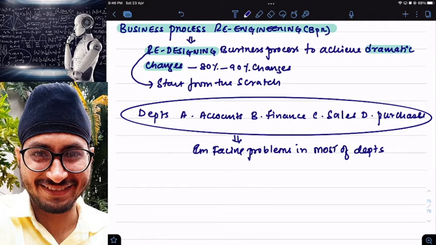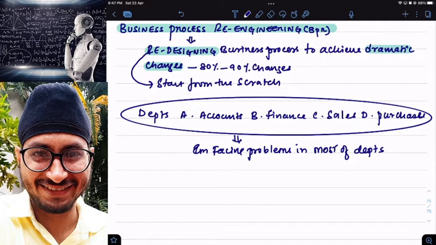Have you heard about internal reconstruction? It may come up when you're doing problems in your advanced accounts. Internal reconstruction means small changes or huge changes in a business. When I'm making huge changes in a business, for example, internal reconstruction, that is an example of what?